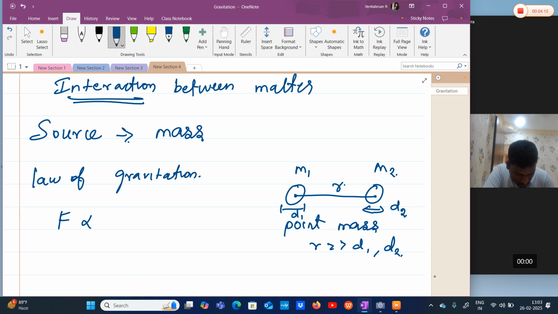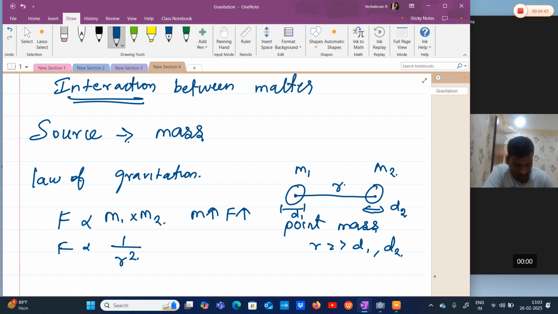This attraction force between the two masses is directly proportional to the product of the two masses, m1 into m2, and inversely proportional to the square of the distance between them. When mass increases, the force of attraction increases.